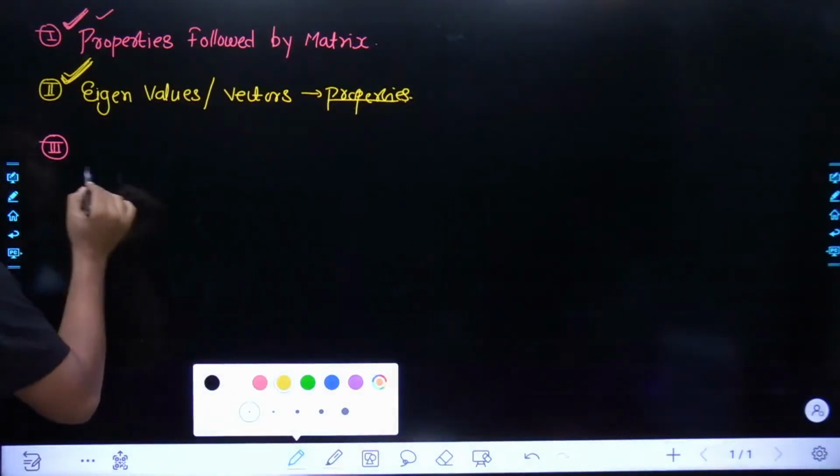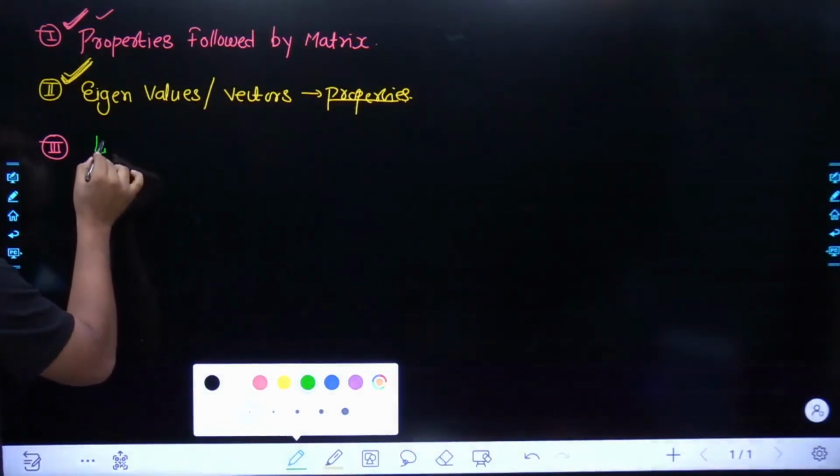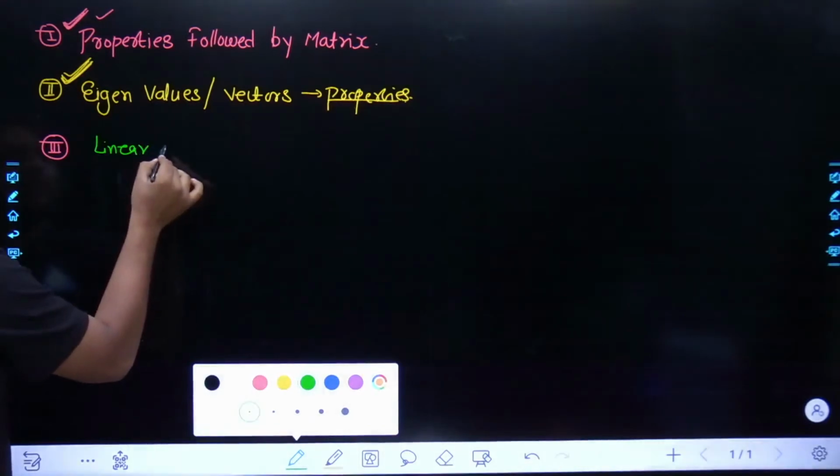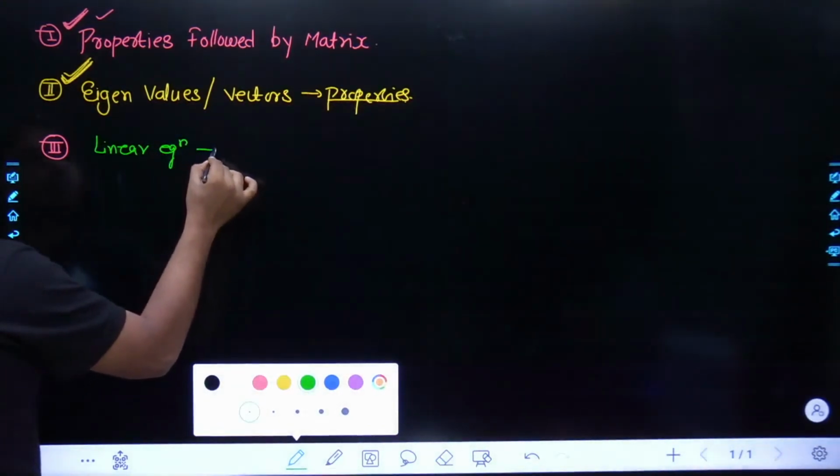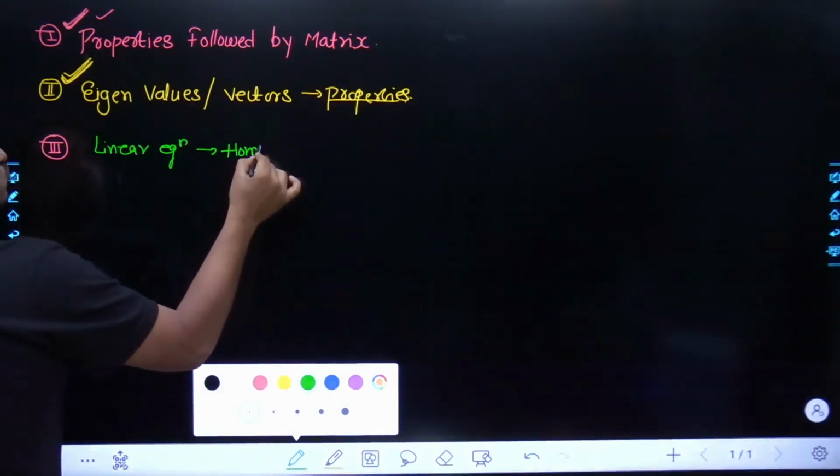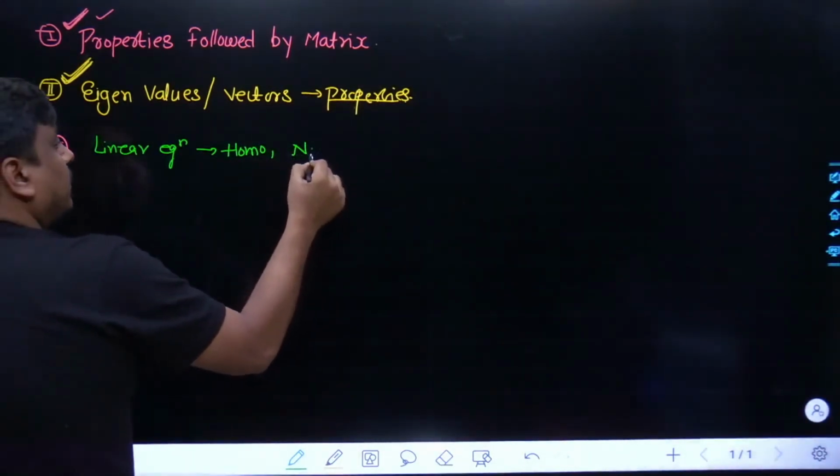Linear form of the equation, and specifically non-homogeneous form. Linear equation, homogeneous and non-homogeneous.